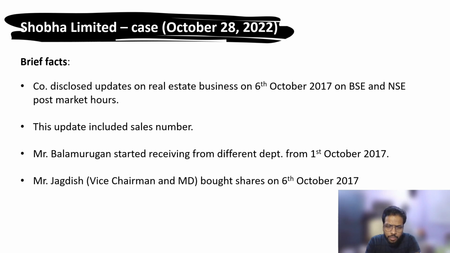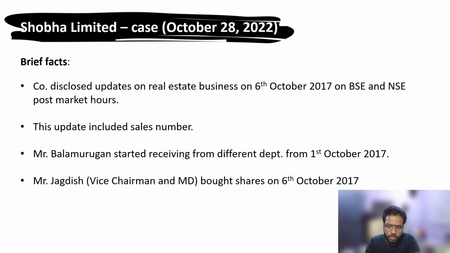And Mr. Bala Murugan, the name is there, is a person who collected that information from the different departments right from the 1st of October. The number pertained to 30th September, which was, I would say, the quarterly, not yet published result, but information as on 30th September 2017, and he started collecting that information right from the 1st October. So you can say the germination of that information started from 1st October. And before publishing, that data was vetted by Mr. Jagdish, who was then the chairman and the MD, who also bought the share on the 6th of October.